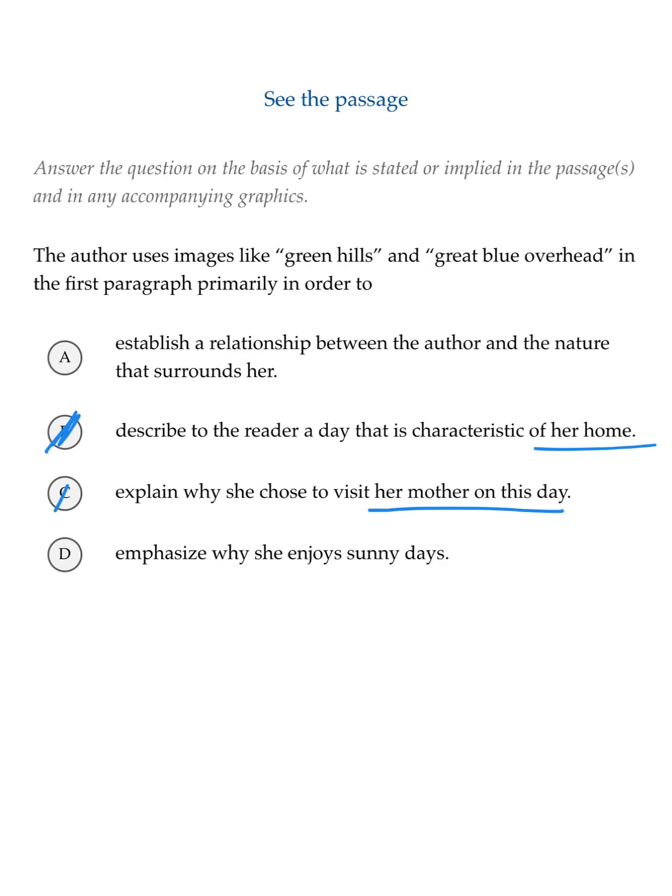D, emphasize why she enjoys sunny days. Well, it's more than just the sun, especially with that imagery of the green hills, right? So let's get rid of D, and we're left with A, which answers why does the author use images like green hills and great blue overhead. So there you go, SAT reading question of the day.